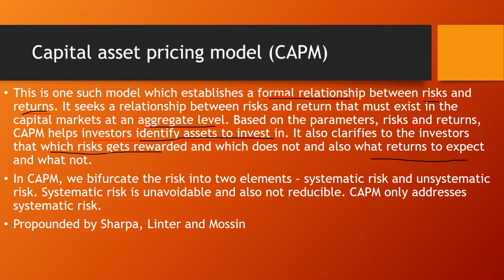In CAPM we bifurcate the risk into two elements, the systematic risk and the unsystematic risk. Here systematic risk is unavoidable and also not reducible. CAPM only addresses systematic risk. This was propounded by Sharpe, Lintner and Mossin. I will make a detailed video on risks in financial management later.